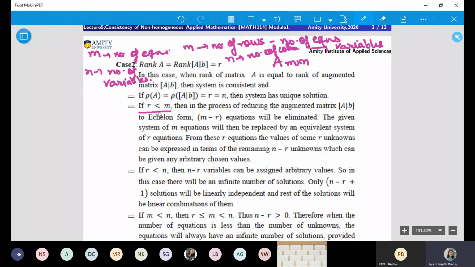Now see this. If R is less than M, it means the rank is less than the number of equations. Then in the process of reducing the augmented matrix to echelon form, M minus R equations will be eliminated.